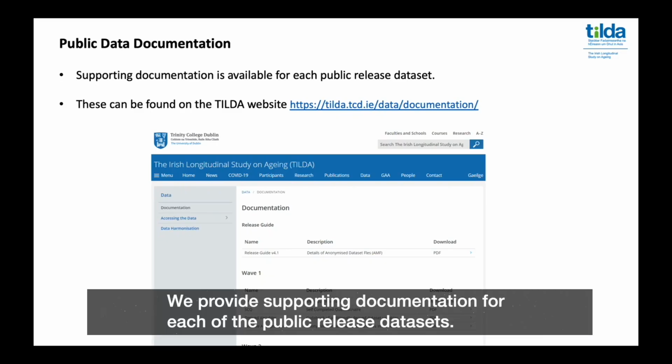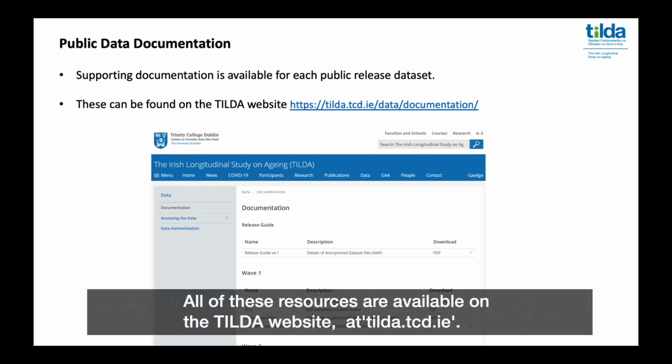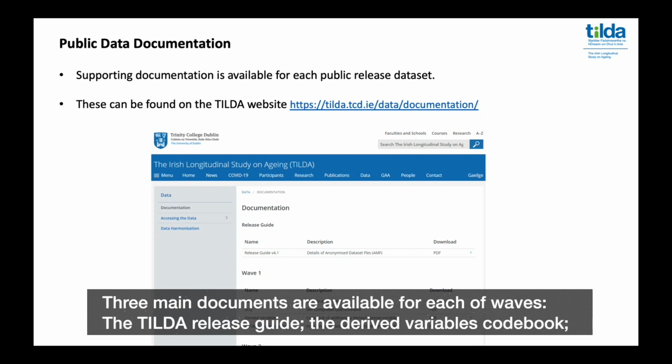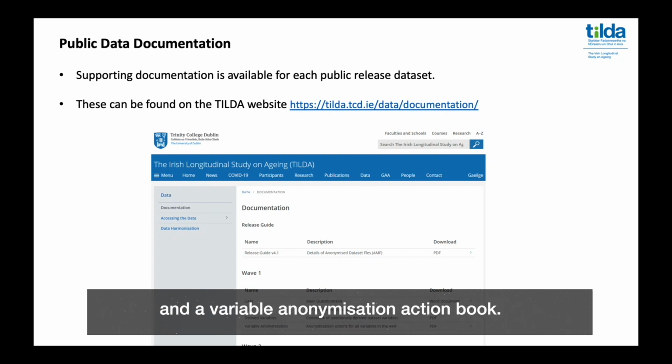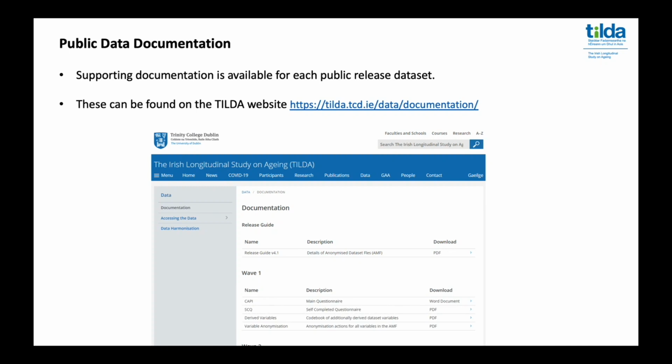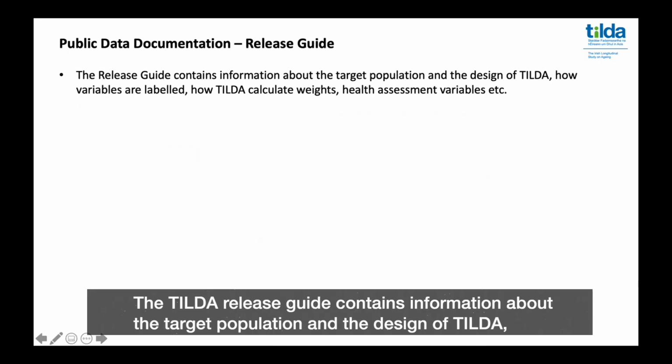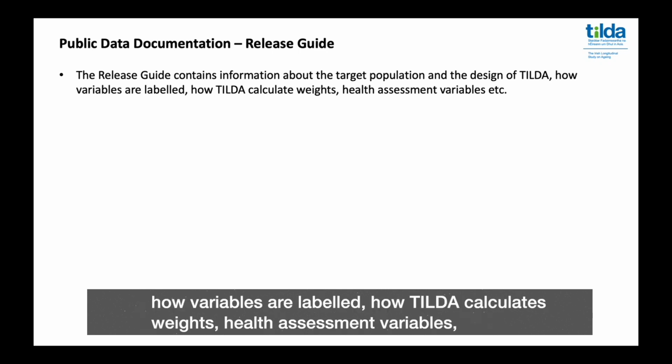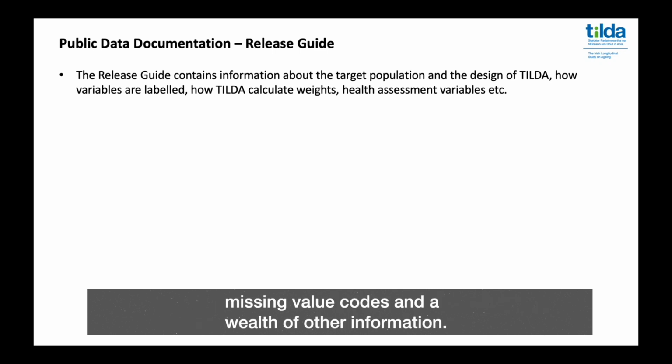We provide supporting documentation for each of the public release datasets. All of these are available on the TILDA website, tilda.tcd.ie. Three main documents are available for each of the waves: the TILDA release guide, the derived variables codebook, and a variable anonymization actions book. The TILDA release guide contains information about the target population and the design of TILDA, how variables are labeled, how TILDA calculates weights, health assessment variables, missing value codes, and a wealth of other information.